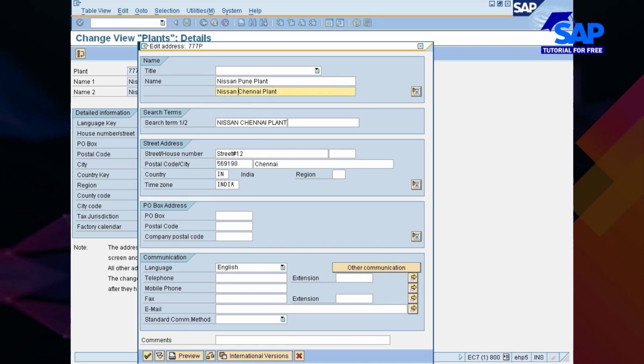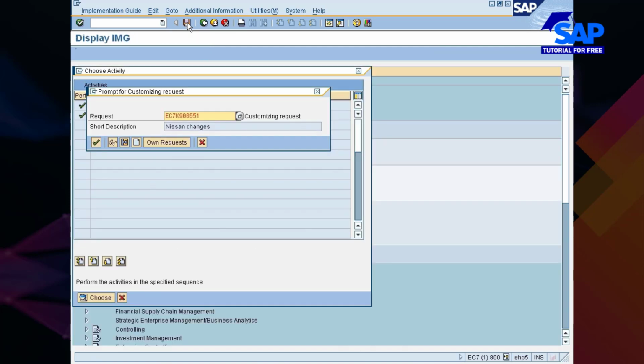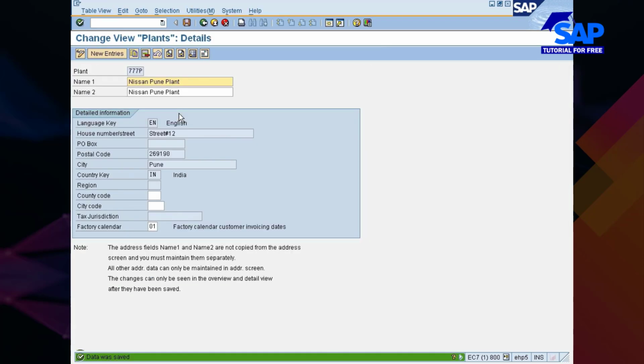The rest of the things are the same, right? Because I have not given any telephone number or email ID, I need not change the rest of the things. In case you want to change this, put something like this. Rest of the things are common. Now I go and save it. Here the city Chennai has not changed.